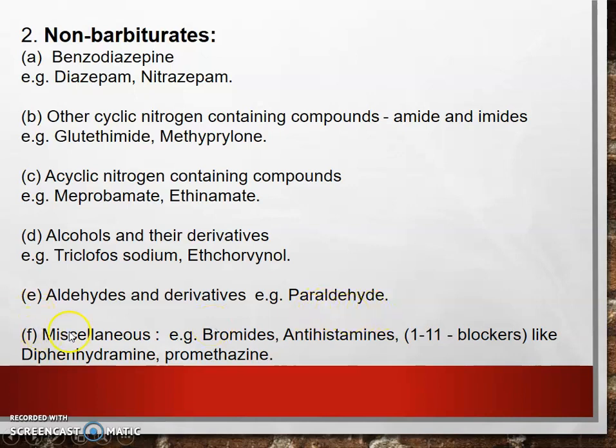And last, miscellaneous drugs, for example, bromides and antihistaminics like diphenhydramine and promethazine.